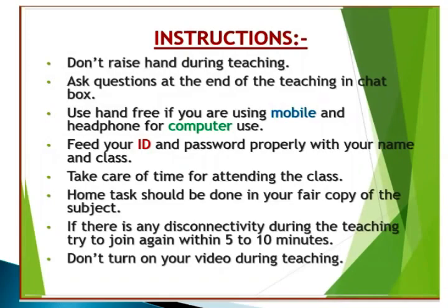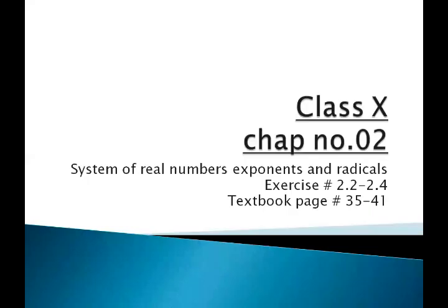What we will do today? The same class 9-10. Both students are the participant of this meeting. We are working on chapter number 2, which is system of real numbers and exponents and radicals. And the exercises are 2.2 to 2.4. And the textbook pages are page number 35 till 41.